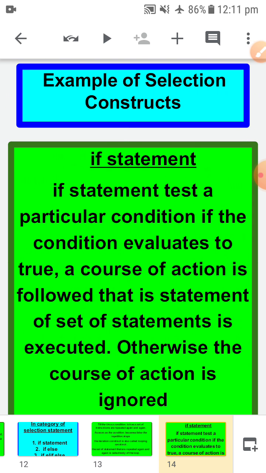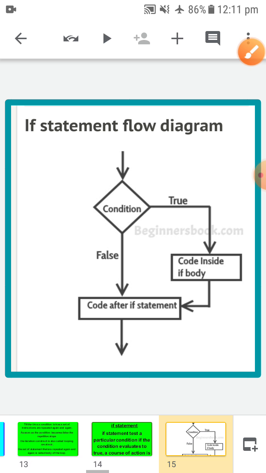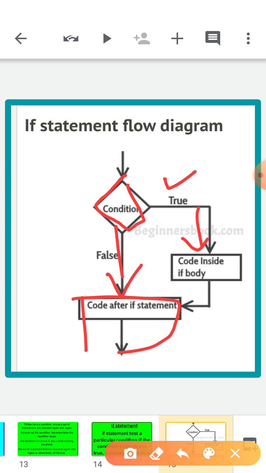The if statement is the first example of the selection statement construct that we are going to read. The if statement tests a particular condition. If the condition evaluates to true, a course of action is followed, that is, the selected set of statements is executed. Otherwise the course of action is ignored. In this flow chart I explained that this is a condition. If this condition is true, this course of action is going to be performed, and if this condition is false, this set of instructions is going to be followed.